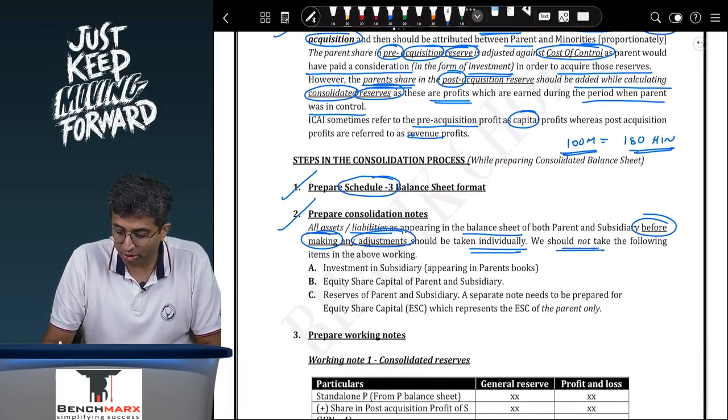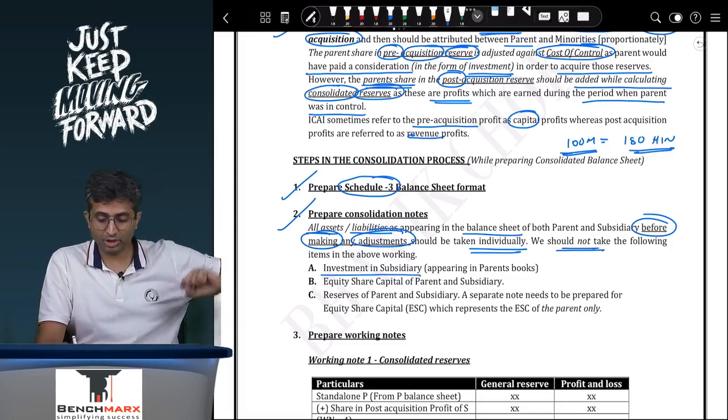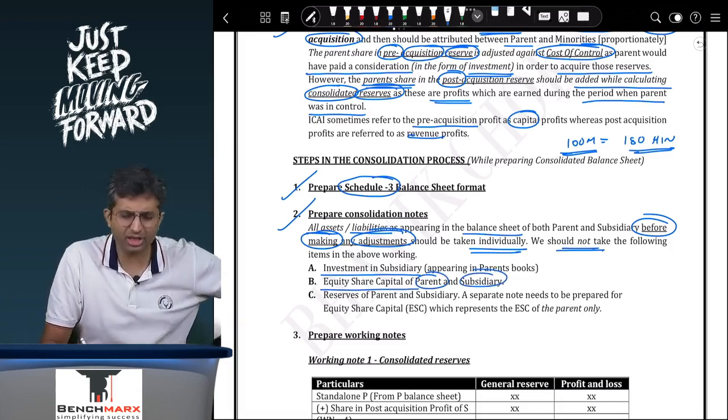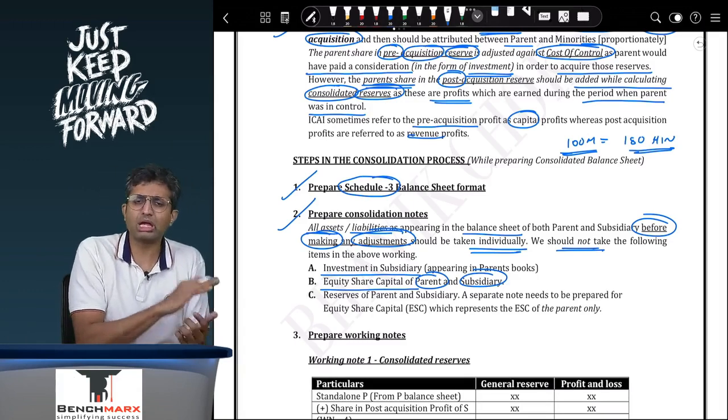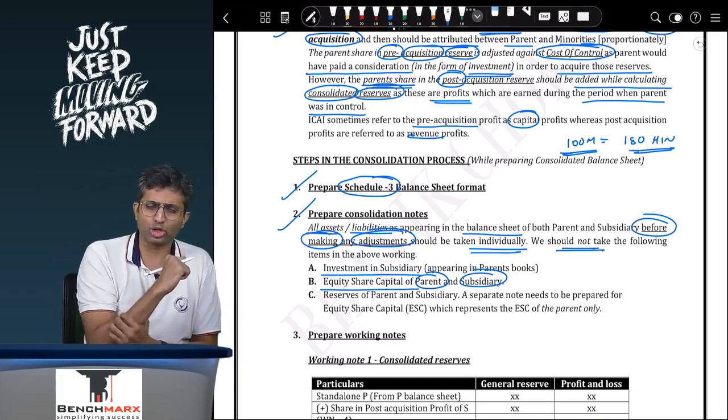We should not take the following items in the working. Investment in subsidiary, why? This will go in working note 2 for goodwill determination. Equity share capital of the parent and subsidiary. Equity capital of the parent will be separately shown. Subsidiary's equity capital will be eliminated. 70% of it will go to the cost of control.